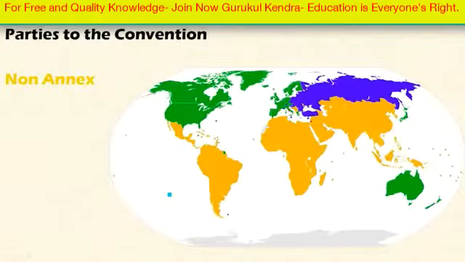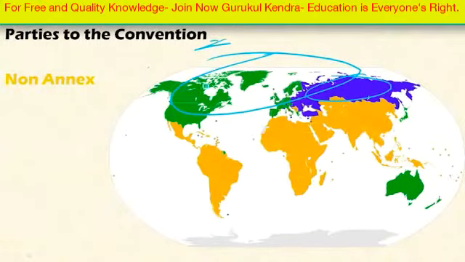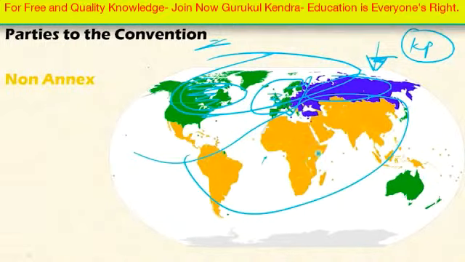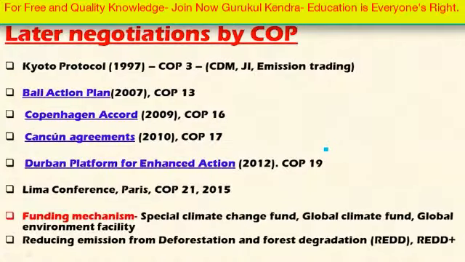So as I mentioned earlier, these are Annex 1 countries, and Annex 2 countries are mentioned in the green color. So these countries will provide financial assistance and technology to developing countries. Annex 1 countries do not provide the financial assistance, but they have the legally binding obligation to reduce global greenhouse gas emissions under the Kyoto Protocol. And these countries mentioned in the orange color are non-Annex countries. So this is the classification of the countries.